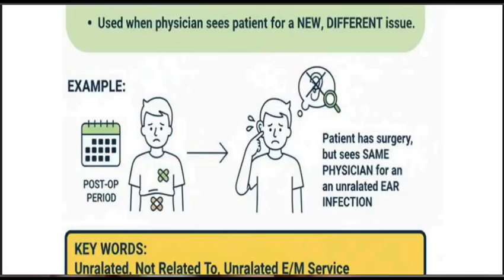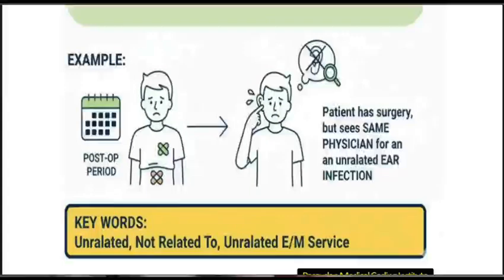Example is given in the post-operative period. The operation is done for some other reason and the patient is here for an ear infection, which is unrelated to the previous surgery. Keywords are there: unrelated, not related to, unrelated E&M services.